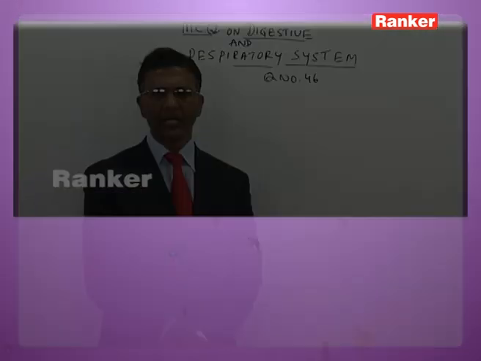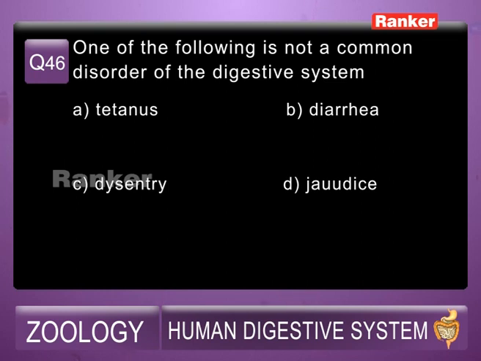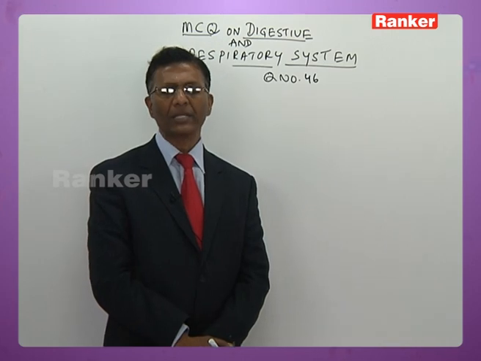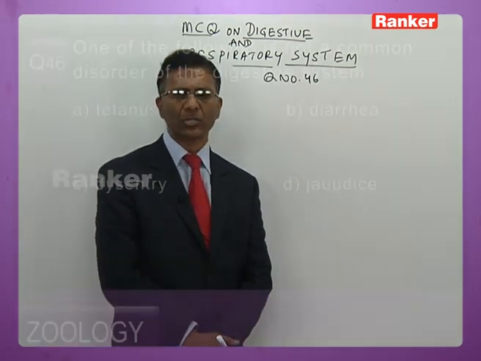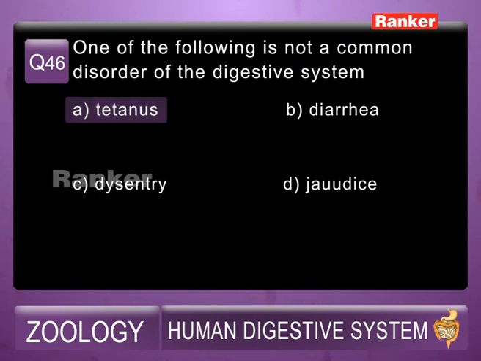46th question, here is the question. One of the following is not a common disorder of the digestive system. Here are the options now. A. Tetanus, B. Diarrhea, C. Dysentery, D. Jaundice. So the answer obviously has to be tetanus now. Tetanus is a disorder of muscular tissue and nerve tissue. So answer for this is A, tetanus.